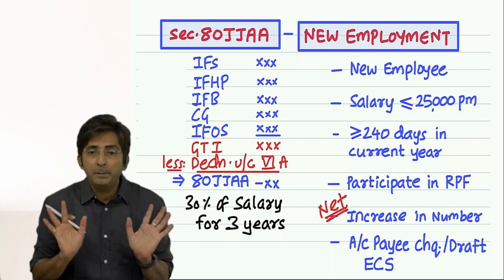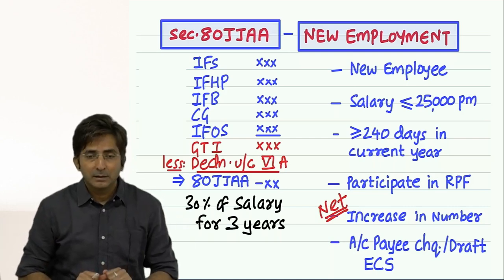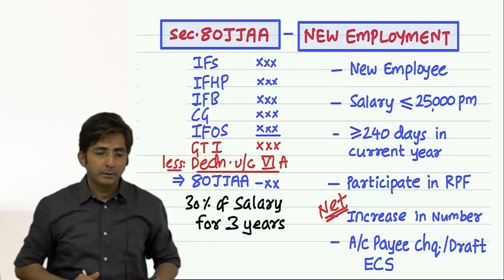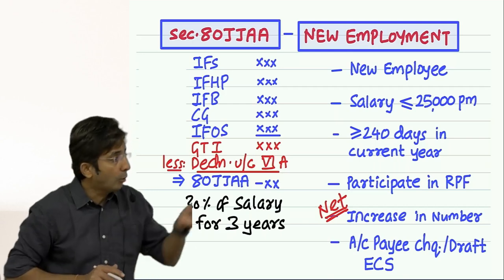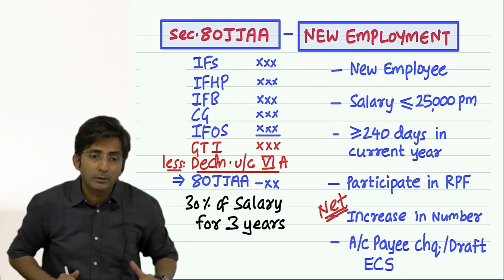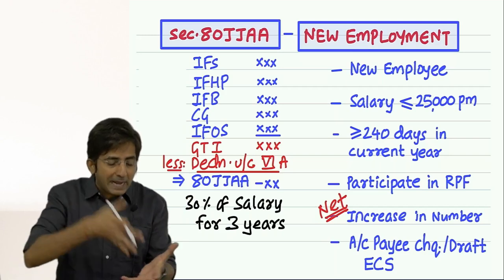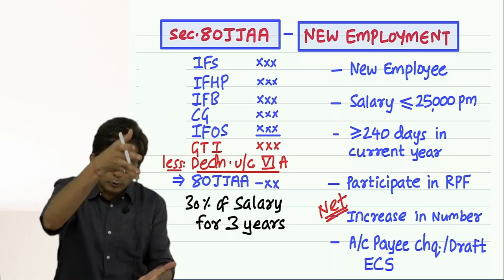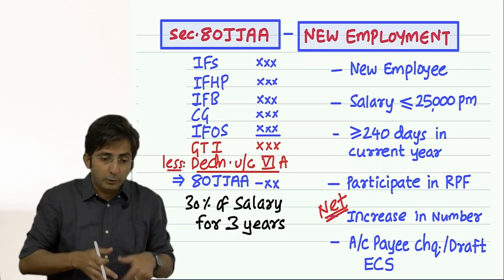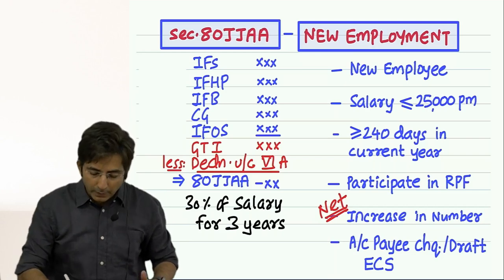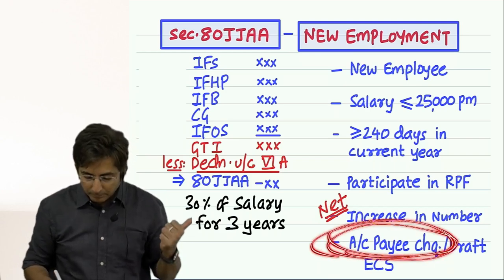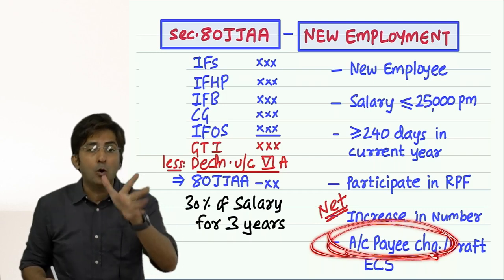If you have made the payment in cash, how will the government believe? Because to whom have I given the cash? Whether I have given it to the new staff or old staff, how will the government come to know? In cash we cannot track whom you have made the payment to, and whether you really paid the staff or it is some other expense. That's why the government expects you to pay by account payee check.